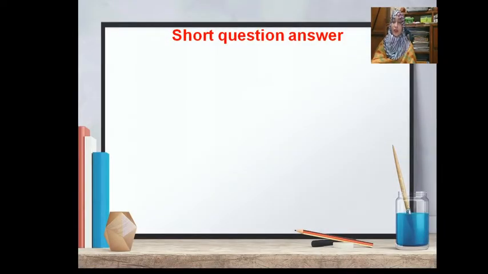My dear students, please take your science copy and take your science book. Open your book, page number 78. I give you some questions from your textbook.